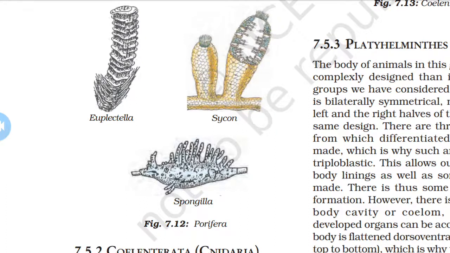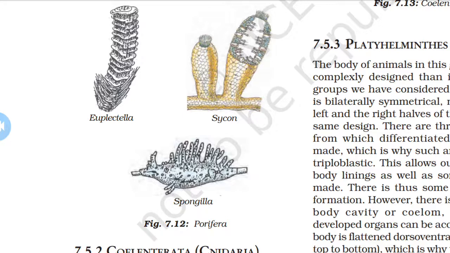Such types of animals are further classified based on the size as well as the type of body design. Next topic we discuss Porifera. Here, Porifera means organisms with holes. And these holes or pores can be observed all over the body. This leads to a canal system that helps in circulating water throughout the body to bring food as well as oxygen. These animals are covered with hard outside layers.